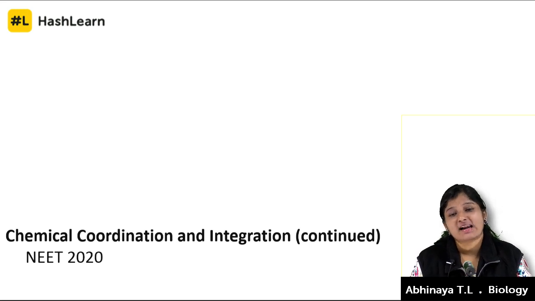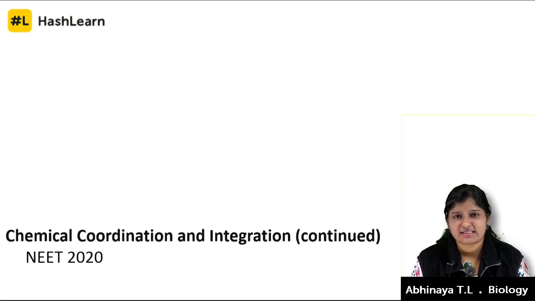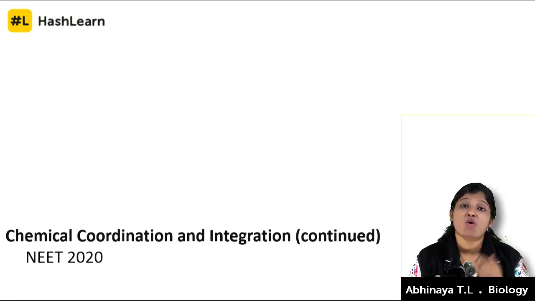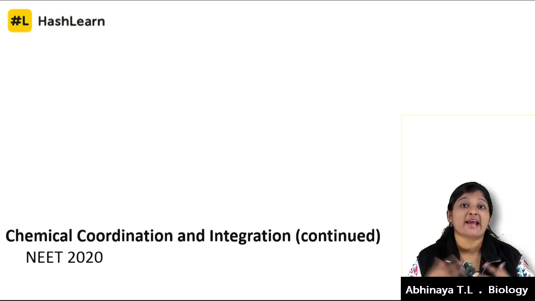We are in the second class of the chapter Chemical Coordination and Integration. We studied the first half of the endocrine system. Next, we will study the next half of the endocrine system. I'll be detailing some more endocrine glands. Then we'll wrap it up by saying how the hormones are chemically made and how they act in the cell.